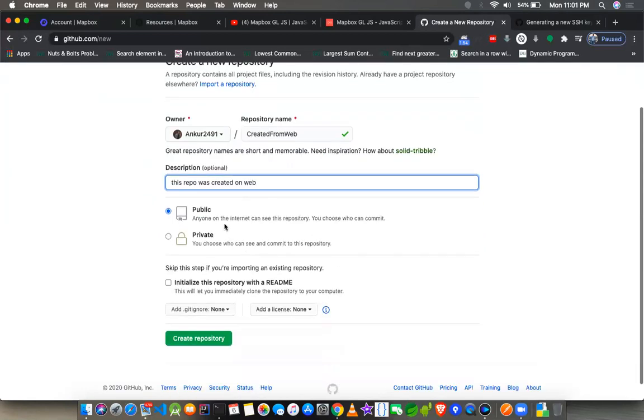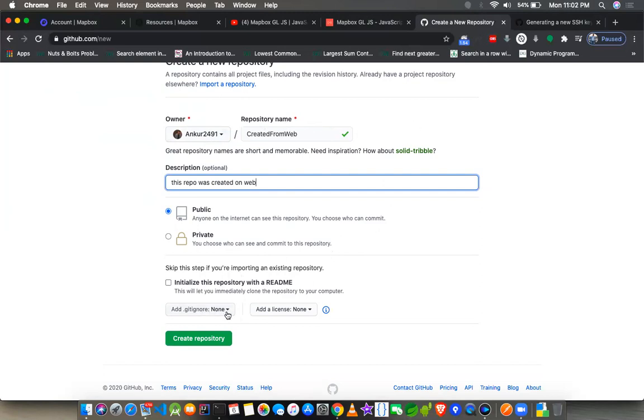Then I can make it public or private, you can do that if you want to. There is a readme if you want to initialize, that is also optional. Otherwise it will just go ahead and create one new repo. So now this check will be done on your particular repo. If I already have one project with the same name, it won't allow it. But in this case, it gives a green check mark, which means it is allowed.